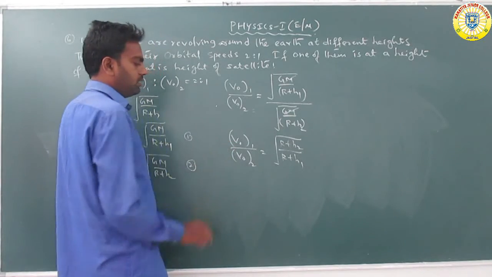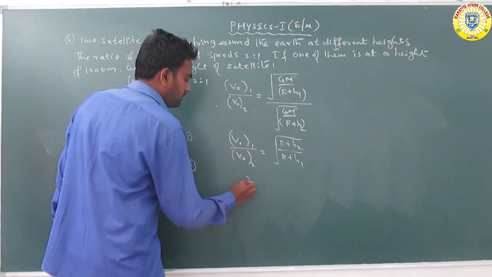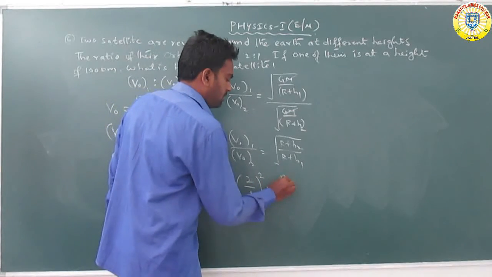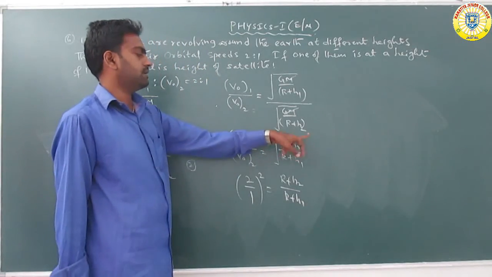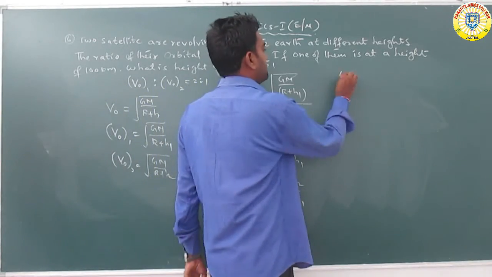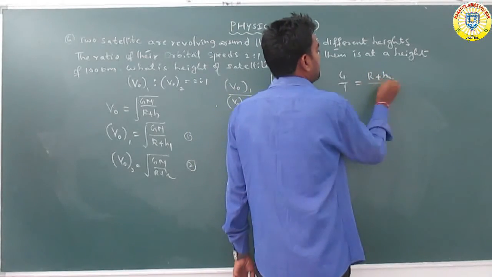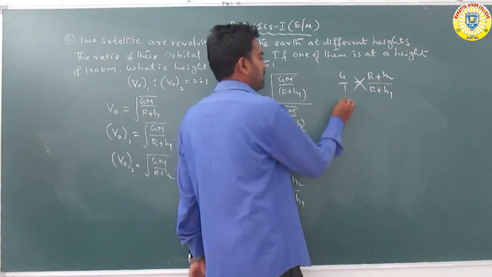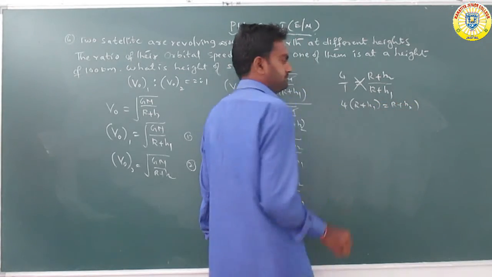V01 and V02 ratio is given as 2 by 1, so whole square is taken on both sides. On the right side, the root and square are cancelled, so 2 square means 4 by 1 is equal to R plus H2 by R plus H1. Cross multiplication is taken, so 4 into R plus H1 is equal to R plus H2.